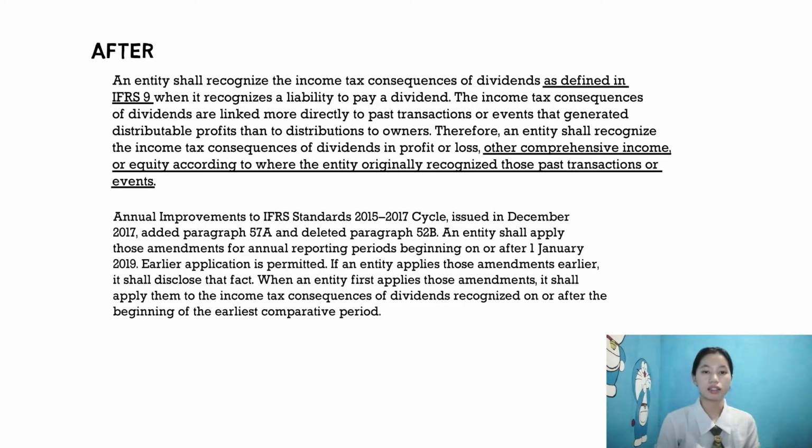The amendments to IAS 12 clarify that the income tax consequences of dividends as defined by IFRS 9, that is, the distributions of profits to shareholders of equity instruments in proportion to their holdings, must be recognized at the same time as the liability to pay those dividends is recognized, and in profit or loss, other comprehensive income, or the statement of changes in equity, according to where the entity originally recognized the past transactions or events that generated the distributable profits from which the dividends are being paid.